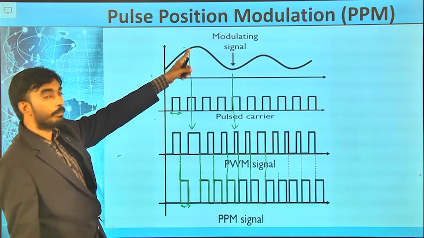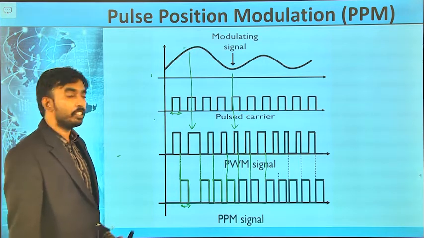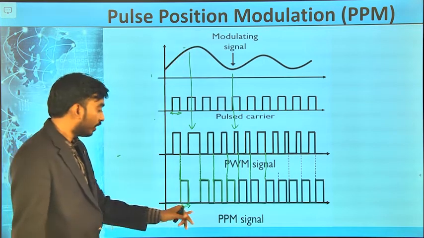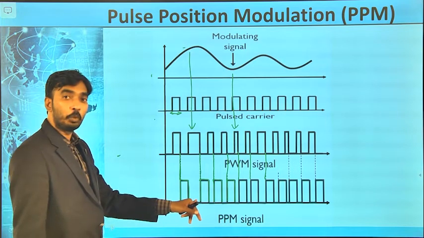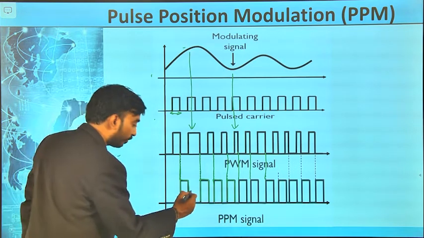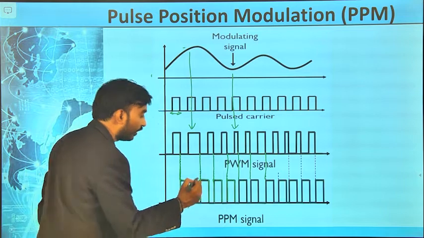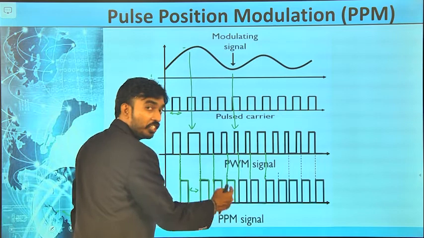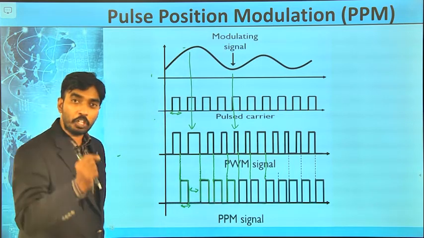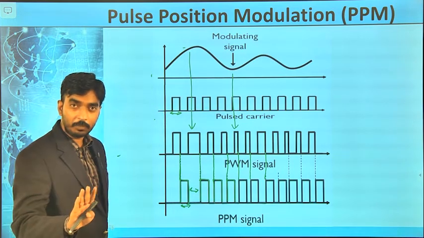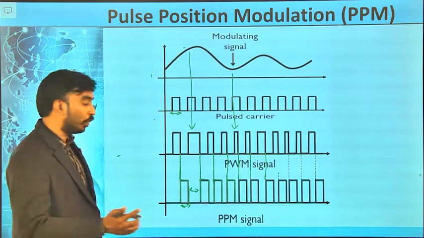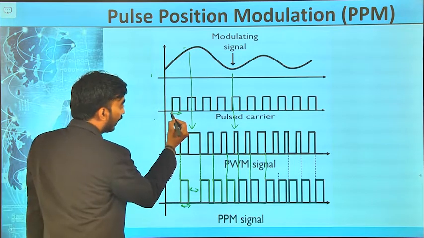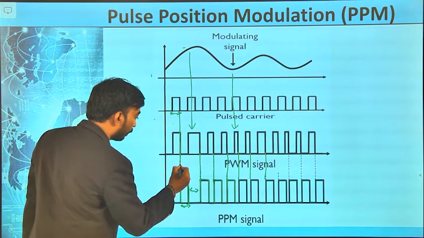Whenever the message signal amplitude is high, the position change is high. You can see the position change is high. Whenever the message signal amplitude is low, the position change is low. In the pulse position modulation, width never changes, amplitude never changes, only the pulse position. So, now this is the position of the pulse.